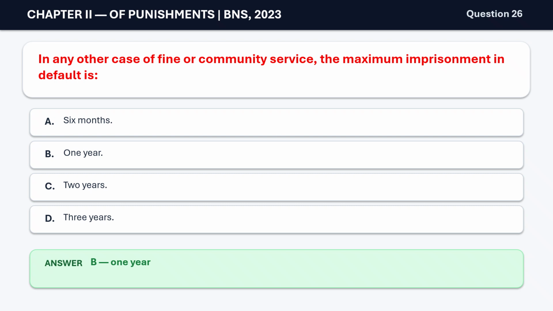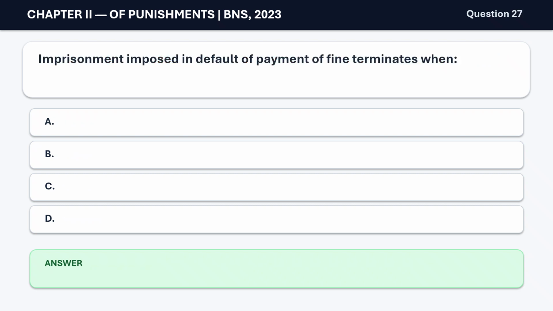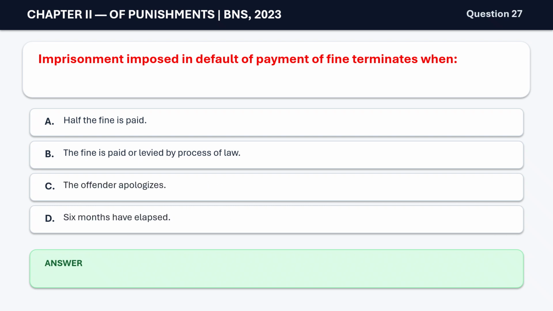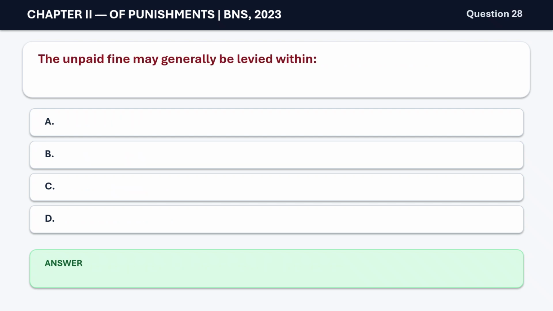1 year. Question 27. Imprisonment imposed in default of payment of fine terminates when A. half the fine is paid, B. the fine is paid or levied by process of law, C. the offender apologizes, D. 6 months have elapsed. The correct answer is B. when the fine is paid or levied by process of law. Question 28. The unpaid fine may generally be levied within A. 3 years, B. 5 years, C. 6 years, D. 10 years. The correct answer is C.